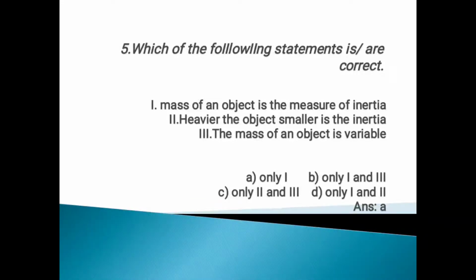Then heavier the object, smaller is the inertia. No, because inertia is directly proportional to the mass. If mass increases, the inertia also will increase. So heavier the object will have larger inertia. So second option is wrong. Then mass of an object is variable. It is not at all correct. You know that mass is a scalar quantity and it is fixed. Mass will not change from place to place. So the only correct option is option number 1. So A is the correct answer. Only 1 is correct. Mass of an object is the measure of inertia.